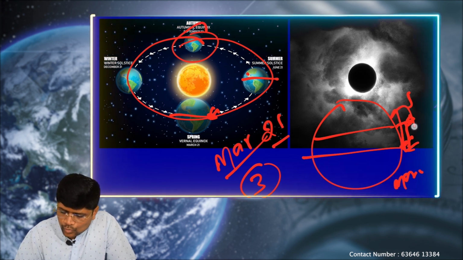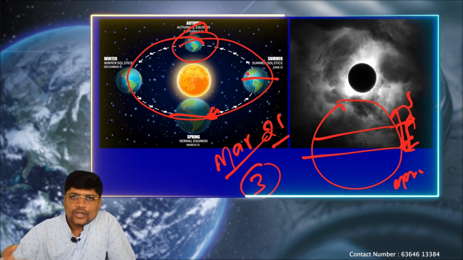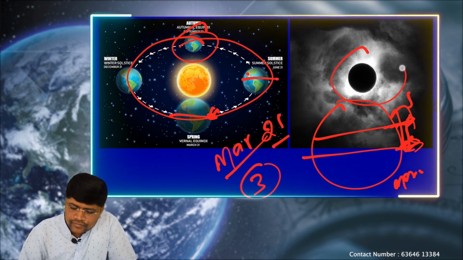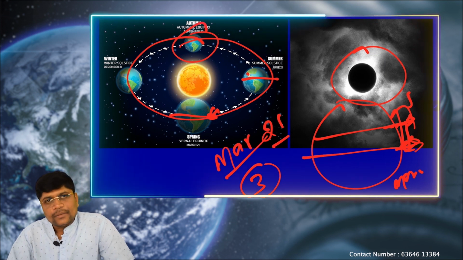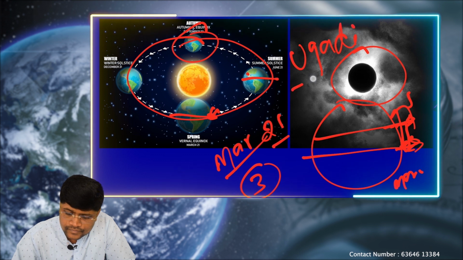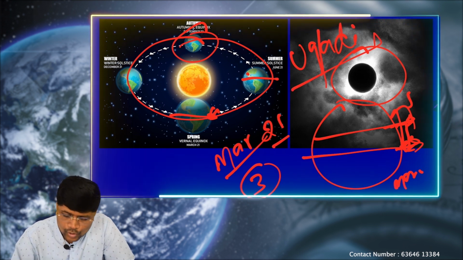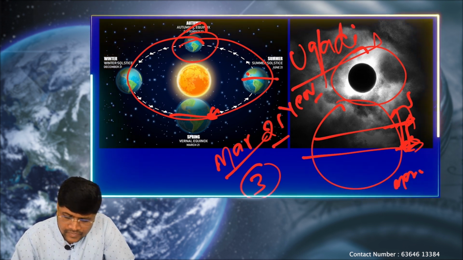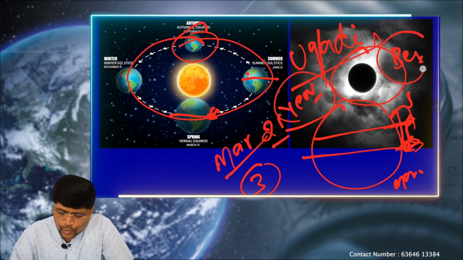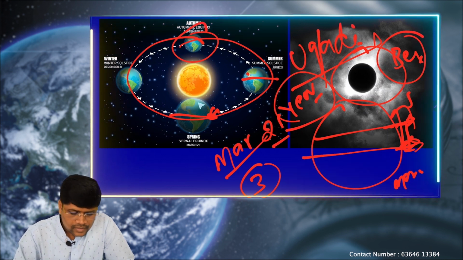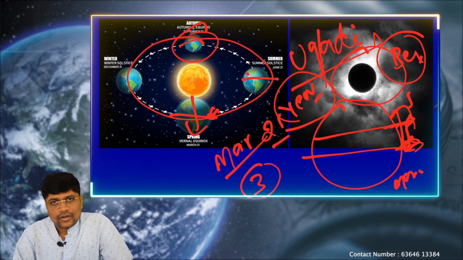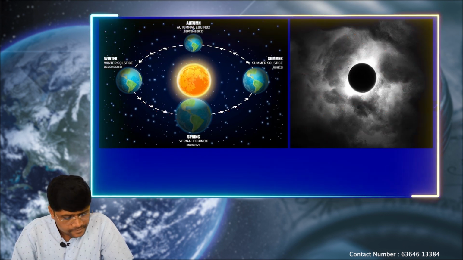So this is a part of the Uttarayana, that means sunrays will be falling in the northern hemisphere. From this March 22nd, the beginning of the new moon, they consider the beginning of the new year. The word Yugadi is made up of two words: Yuga refers to year and Adi refers to beginning. That means Yugadi refers to the beginning of the new year, commencing from the first new moon after March 22nd.